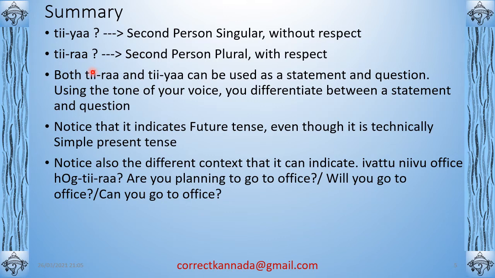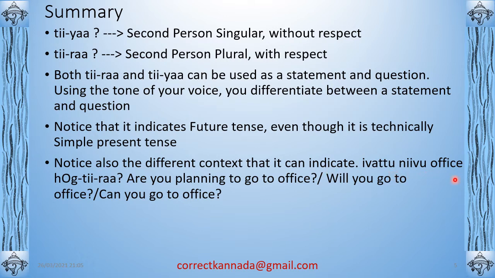ನೀನು ನಿಮ್ಮ ಕೆಲಸ ಮಾಡ್ತೀರಾ. You are doing your work, if I say like that. But ನೀವು ನನಗೆ ಒಂದು ಕೆಲಸ ಮಾಡ್ತೀರಾ. If I change the tone, will you do a work for me? So that's what this tiya and tira are. It can be both a statement and a question. And like I said, it is a simple present, but it indicates future tense. So technically it is simple present tense, second person singular or second person plural.